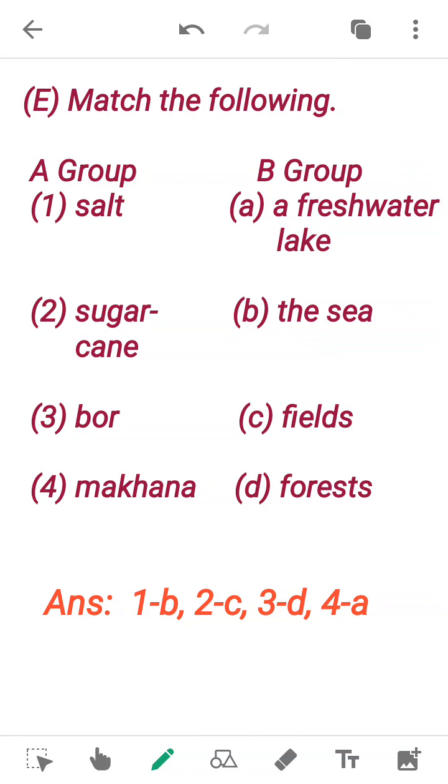Now, match the following. Group A and Group B. Group A is salt, sugarcane, bore, makhana. Group B includes freshwater lake, the sea, fields, and forests. And the answers are: salt, we get from the sea. Sugarcane, we get from fields. Bore, we get from forests. And makhana, we get makhanas from freshwater lake.